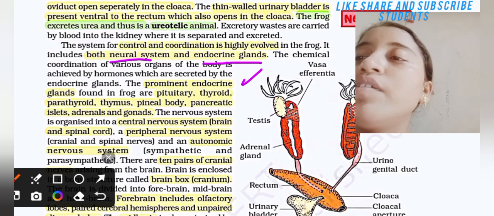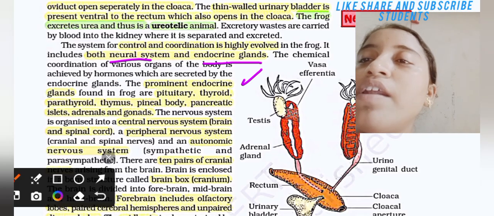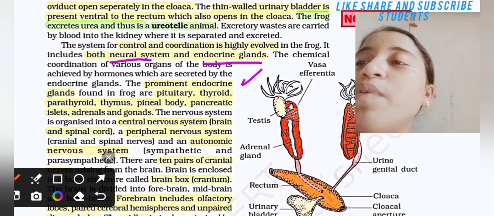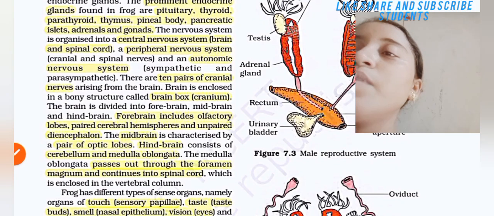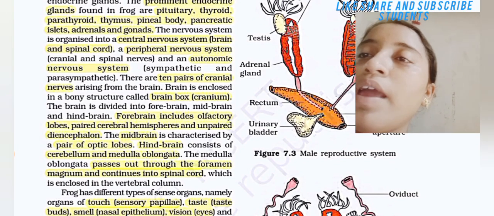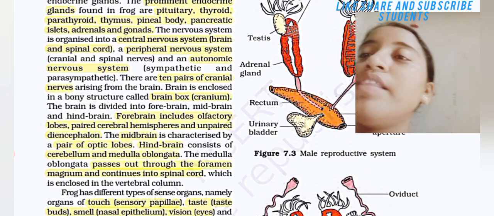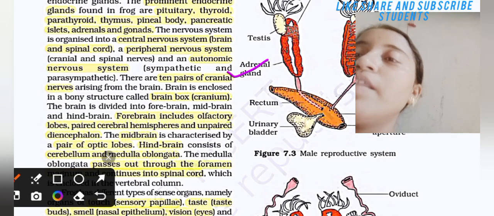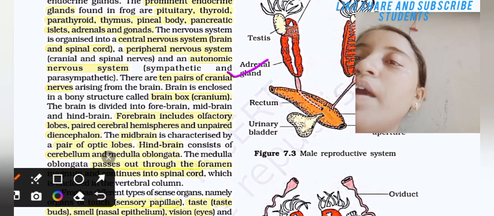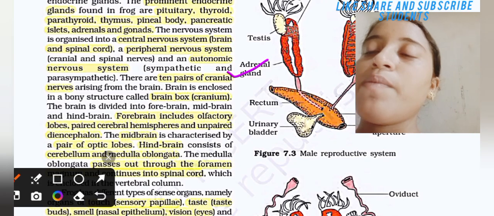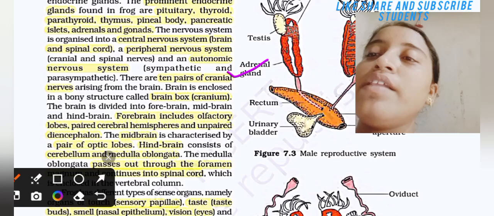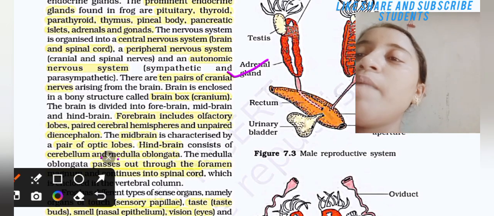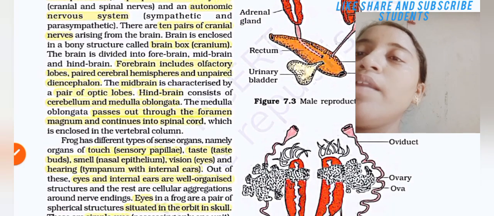The nervous system is organized into a central nervous system, that is brain and spinal cord, a peripheral nervous system, that is cranial and spinal nerves, and an autonomic nervous system, that is sympathetic and parasympathetic. There are 10 pairs of cranial nerves arising from the brain. The brain is enclosed in a bony structure called the brain box, that is the cranium. The brain is divided into forebrain, midbrain, and hindbrain.